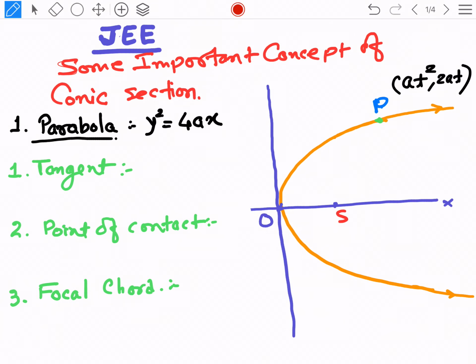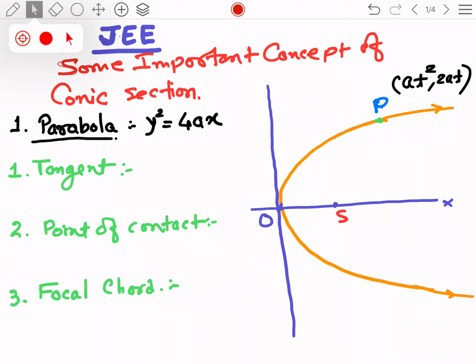Hello friends, today I will discuss some important concepts of conic sections for the JEE examination. Dear students, we have read about the parabola y square is equal to 4ax in class 11, and we have also derived the formula for latus rectum and so on. But some concepts we have not read in class 11th, this is tangent.